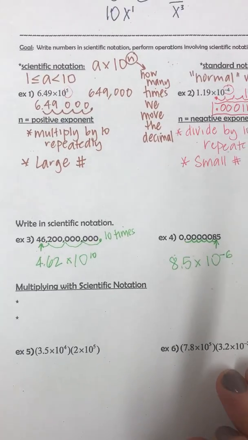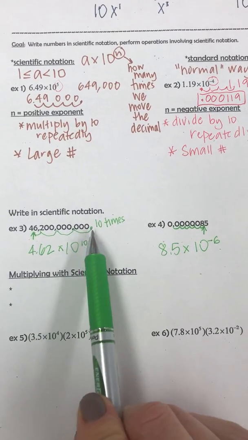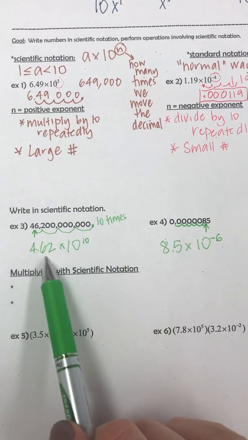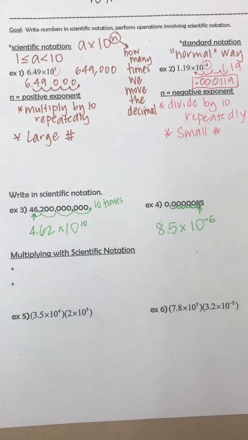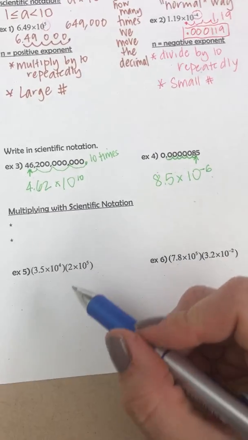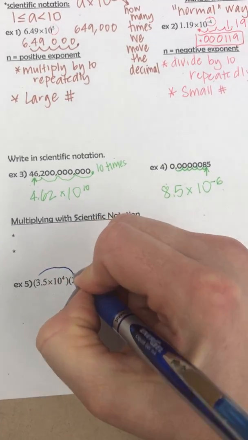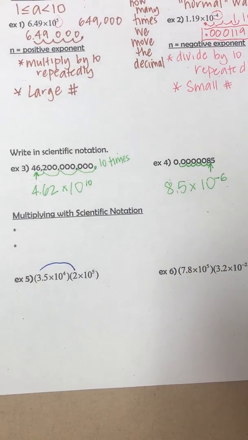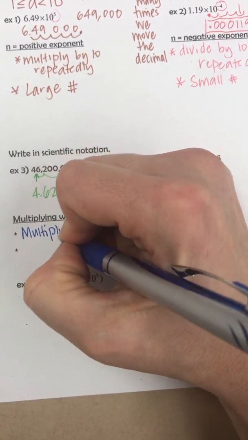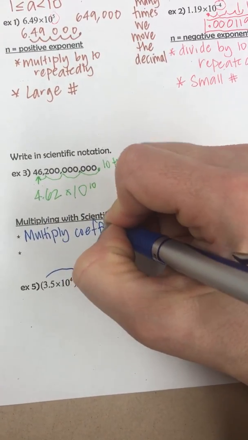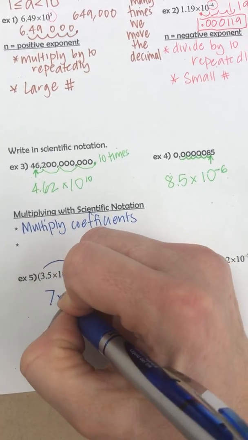So now we're going to talk about multiplying with scientific notation. Just to make it clear, this is considered scientific notation, this is considered standard notation. We want it in scientific notation versus standard. Standard's the way we normally write numbers. So with multiplying here, I'm going to have 3.5 times 2. I'm going to multiply those coefficients. So 3.5 times 2 is 7.